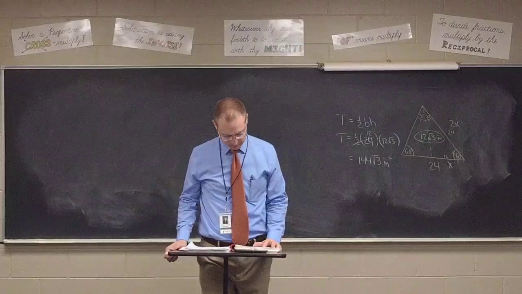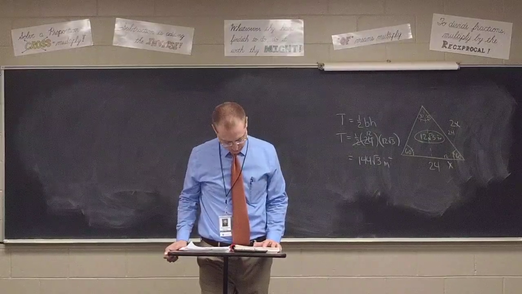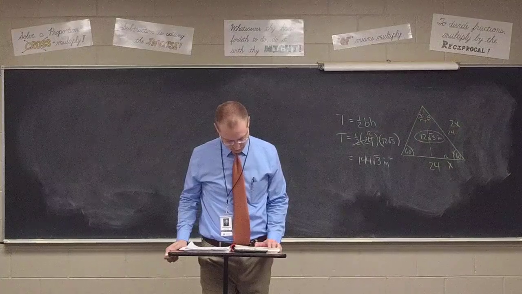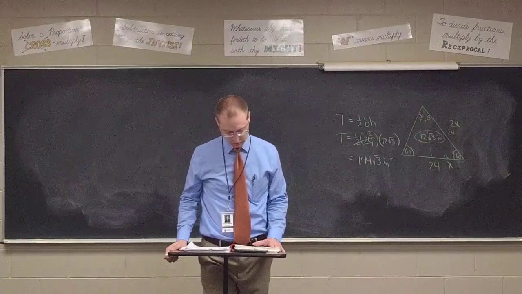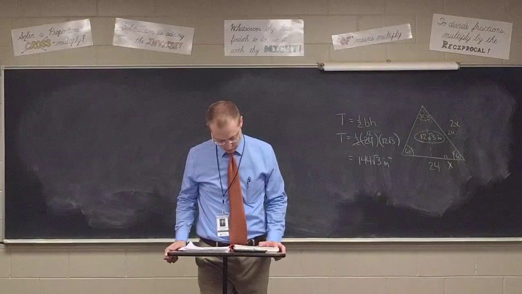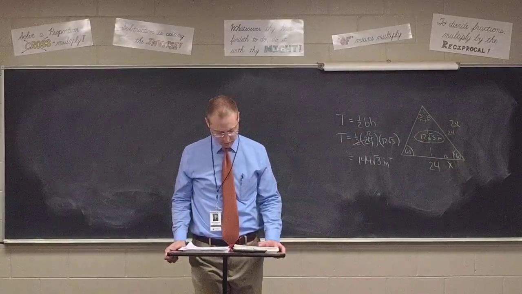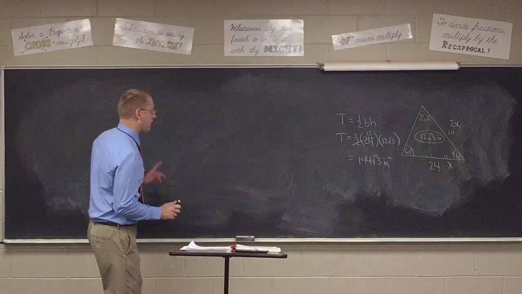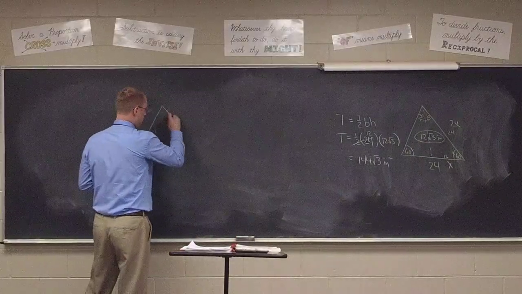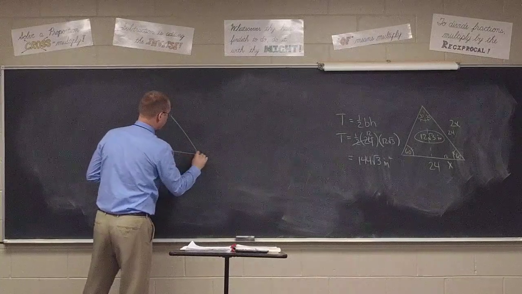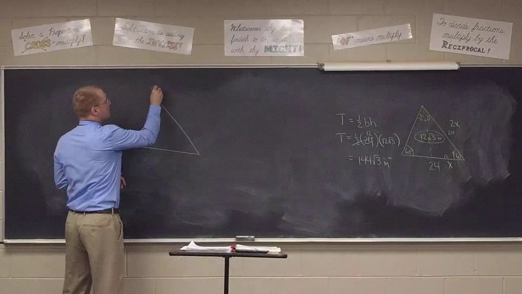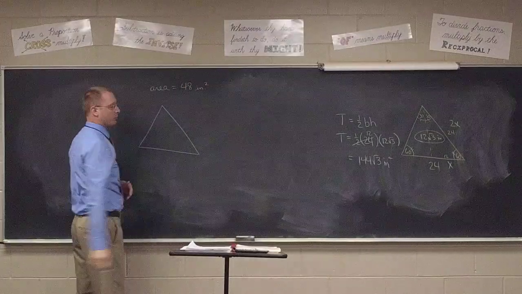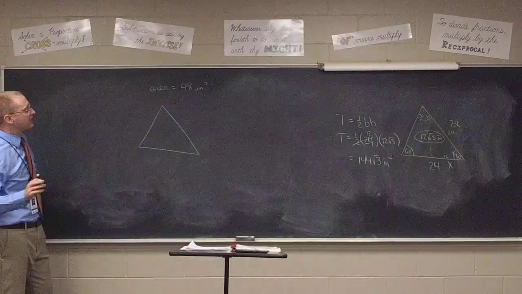Okay, area of an equilateral triangle is 48 square inches. Find one side and the altitude. Suggestion: let 2a equal one side and express the altitude, and then area in terms of a and solve. All right, so once again, we've got an equilateral triangle, but we don't know how big anything is. All we know is the area is 48 inches squared.